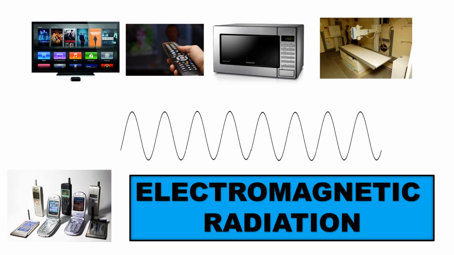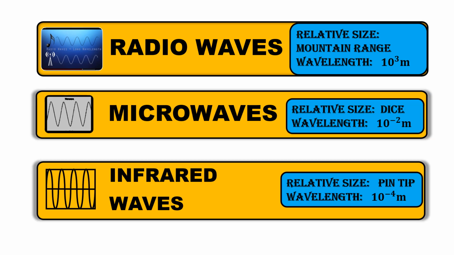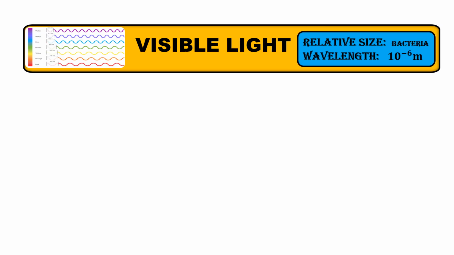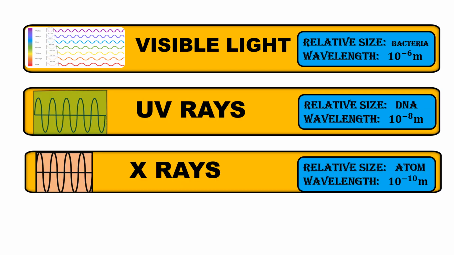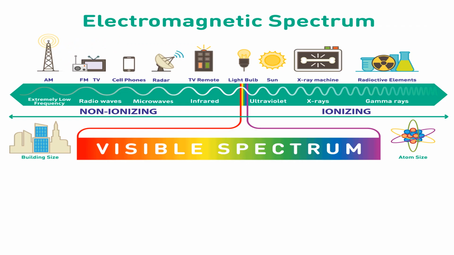These waves are spread across the spectrum from very long waves known as radio waves, microwaves, infrared waves to short waves like visible light, ultraviolet rays, X-rays, and very short gamma rays. This spectrum forms the basis of our modern day technology. Our TV, microwave, remote control, doctor's X-ray, all are dependent on these waves.